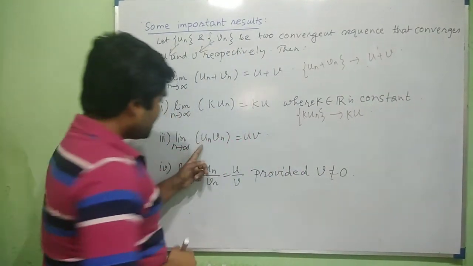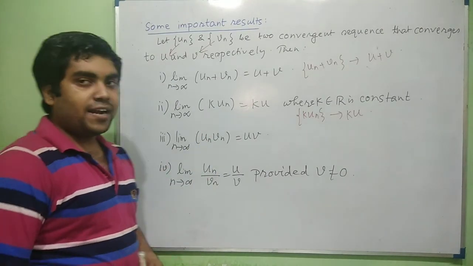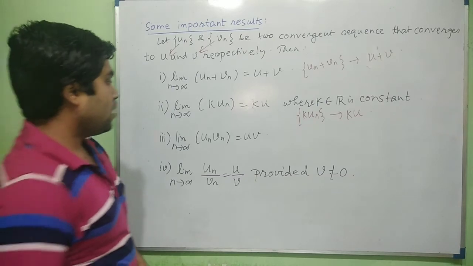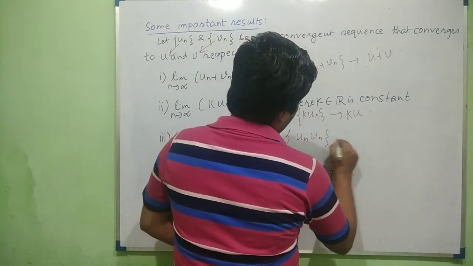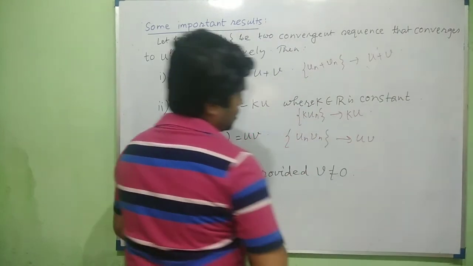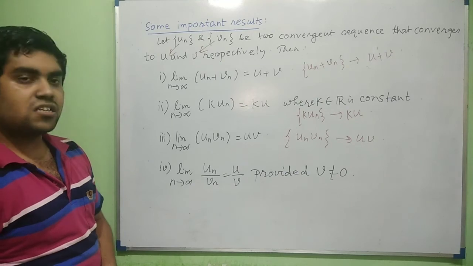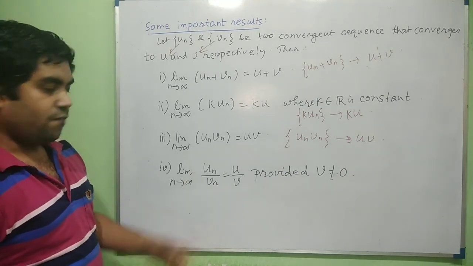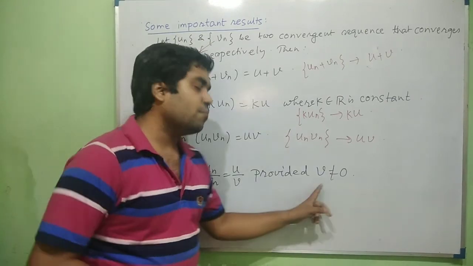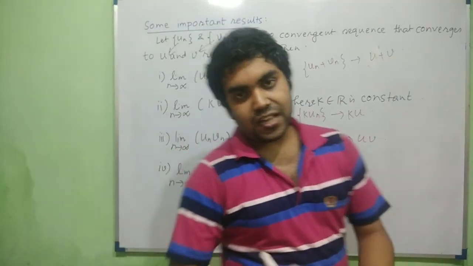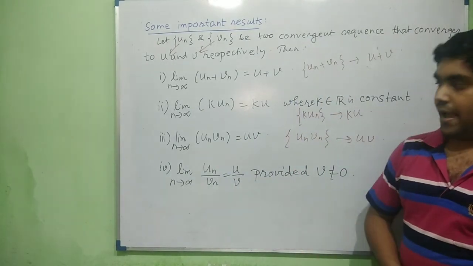Similarly, if the sequences un and vn, which are two convergent sequences, are multiplied with each other, then the new sequence un vn must be a convergent sequence and converges to the number uv. Again, if we consider the sequence un by vn, it will be convergent to u by v, provided v must not be 0. If v is 0, then this result does not hold, and so on.